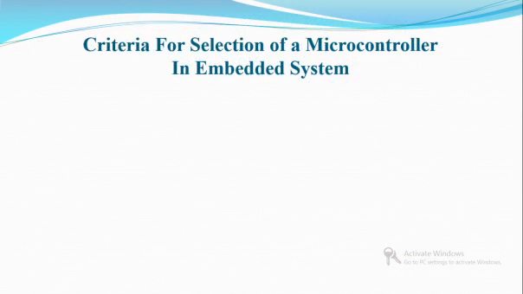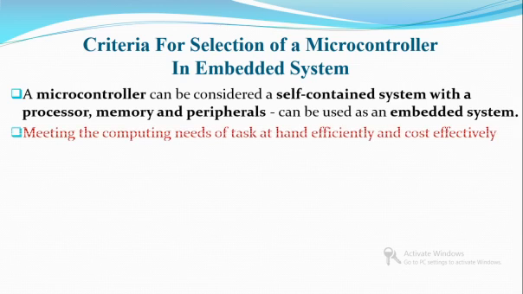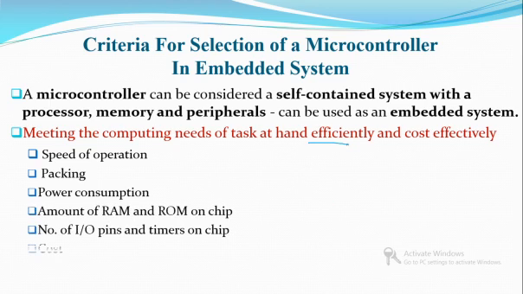So what are the criteria for selecting a microcontroller in an embedded system? What would be the criteria? We must know what task it has to perform. First we must know what efficiency is required. For example, if you check a washing machine, it would have a base mode, then a somewhat higher one like hot washing, and then different delayed washings.